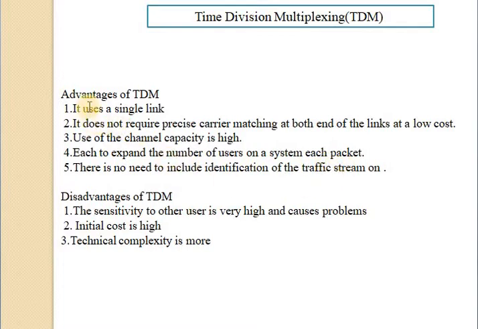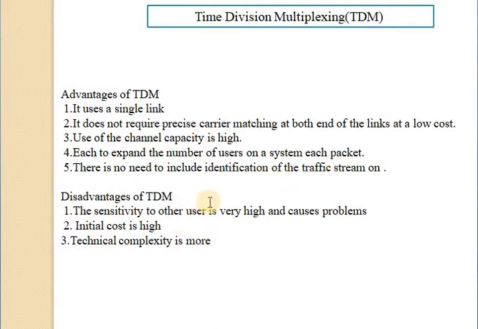So the advantages of TDM are that it uses, first of all, a single link, and it does not require precise carrier matching at both ends of the link at a low cost, and use of the channel capacity is high, and it is easy to expand the number of users on the system, and no need to include the identification of a traffic stream on each packet.